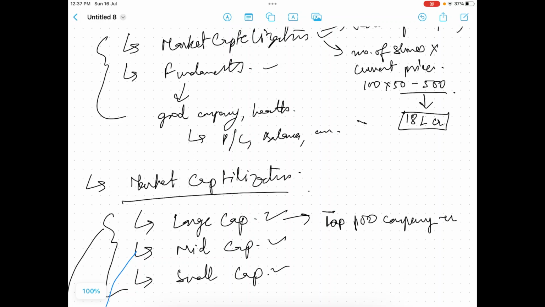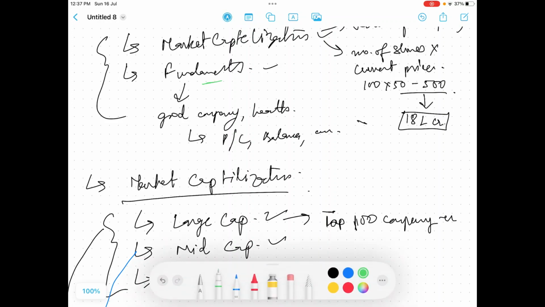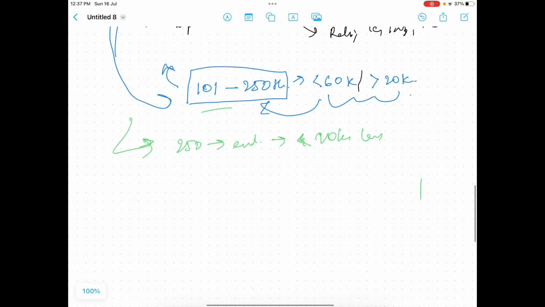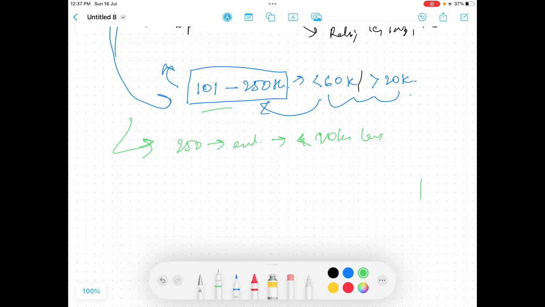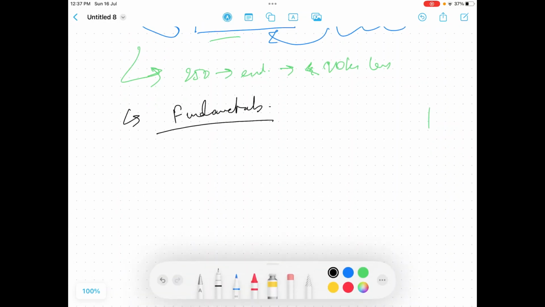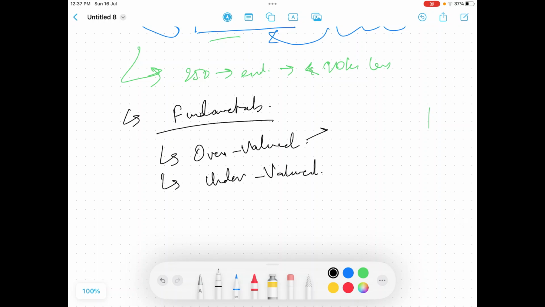So now we have looked into the different categories on the basis of market capitalization, and now we'll look into how we can define them on the basis of fundamentals. So let's look into this aspect as well. When we categorize in terms of fundamentals, we will categorize into two major categories. One is overvalued, and the other one is undervalued. So what do I mean by the overvalued category and the undervalued category?